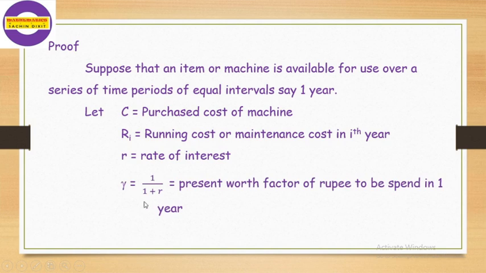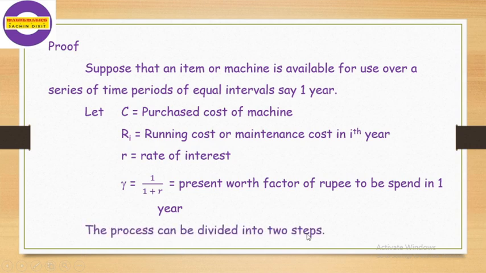Gamma is equal to 1 upon 1 plus r, that is the present worth factor of a rupee to be spent in 1 year, which we discussed in previous lectures.